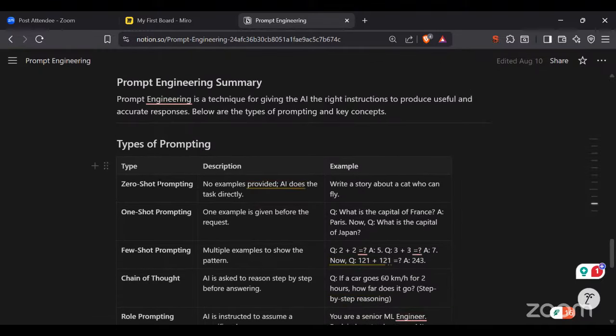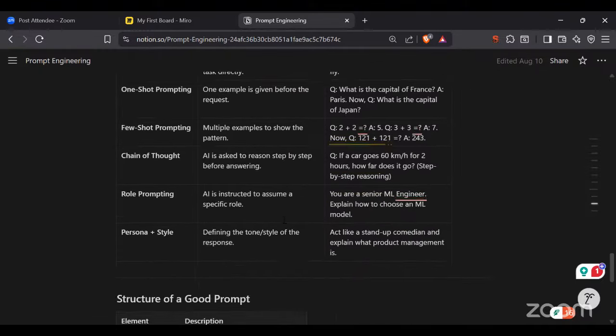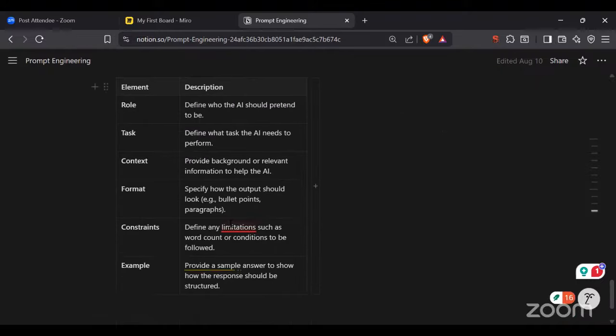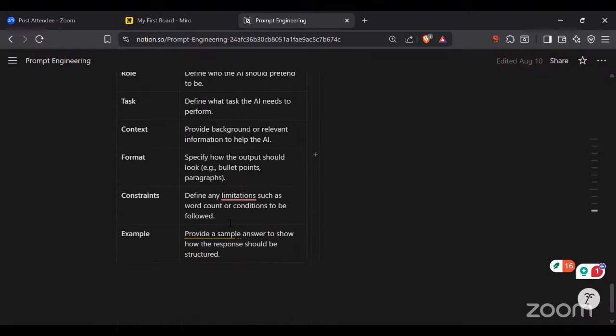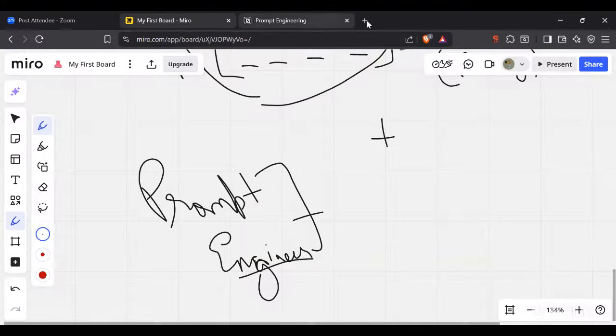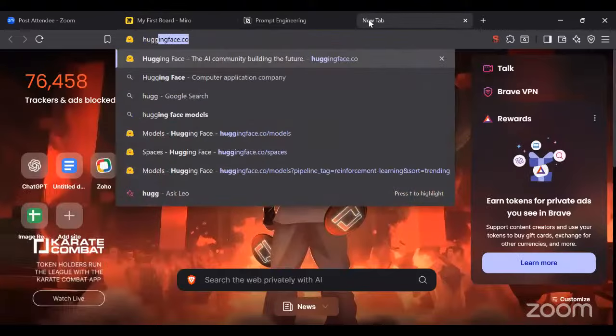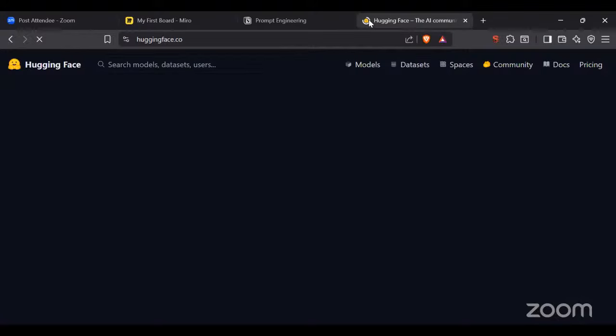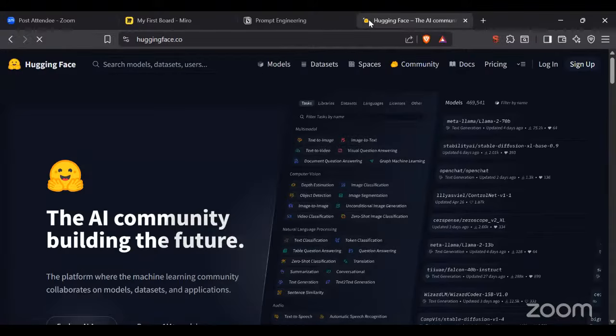There are some different types here also, we have given a proper example here and the structures that you need to be aware about. आज हम लोग देखेंगे, there is one thing that we need to know about, something called the Hugging Face platform. Clear? हगिंग फेस प्लेटफॉर्म। अब ये हगिंग फेस प्लेटफॉर्म क्या होता है?